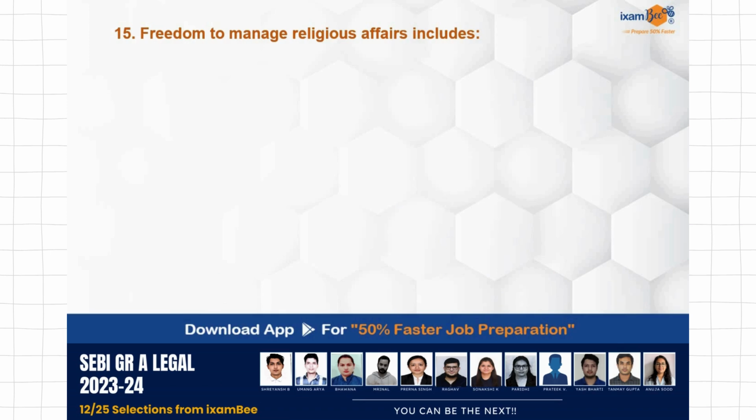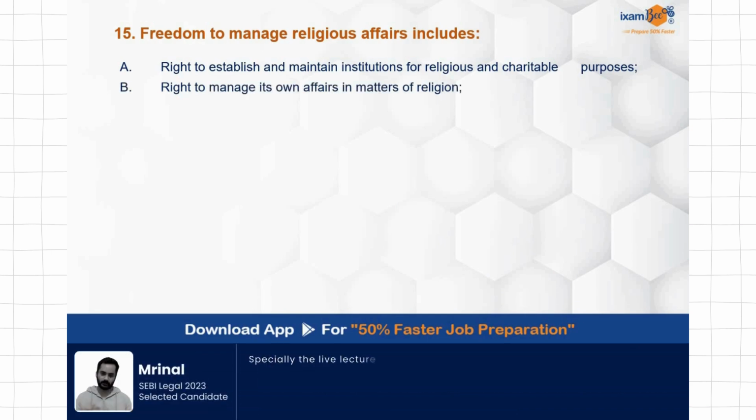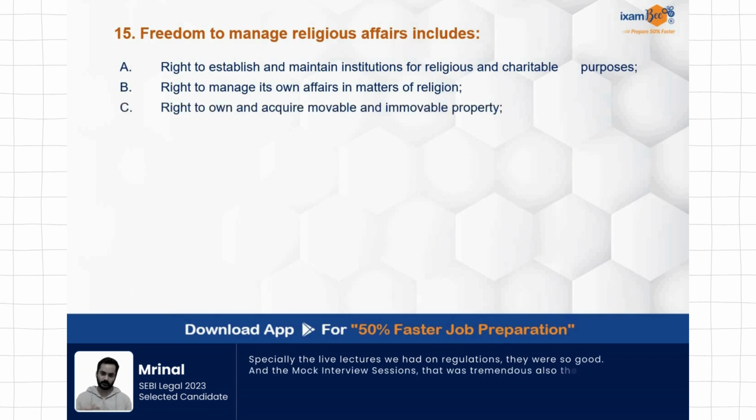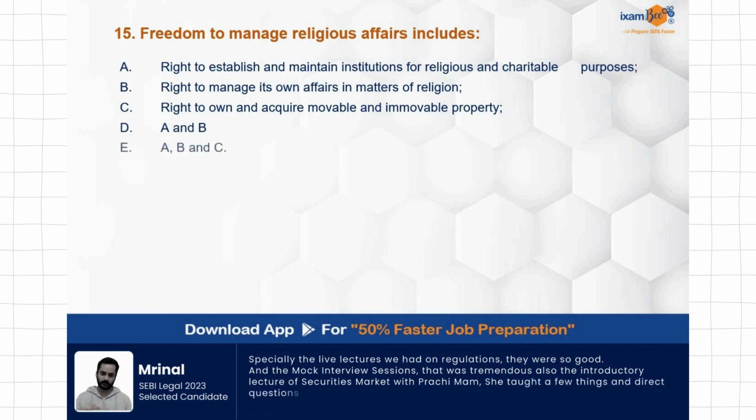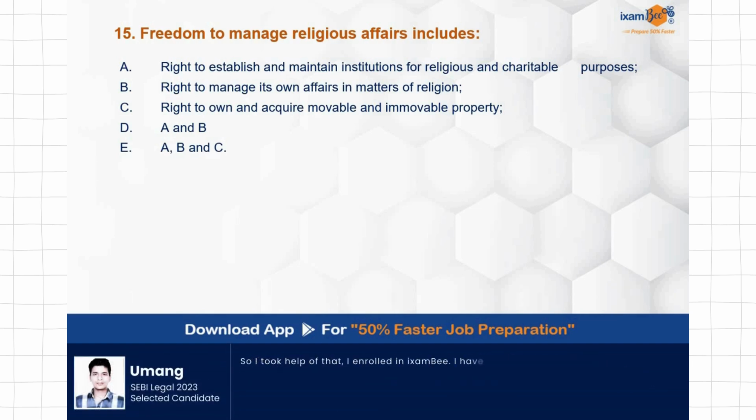Freedom to manage religious affairs includes right to establish and maintain institutions for religious and charitable purposes, right to manage its own affairs in the matters of religion, right to own and acquire movable and immovable property. A and B both are correct. A, B, and C, all of them are correct. So freedom to manage religious affairs actually इसमें क्या included है और क्या included नहीं है?